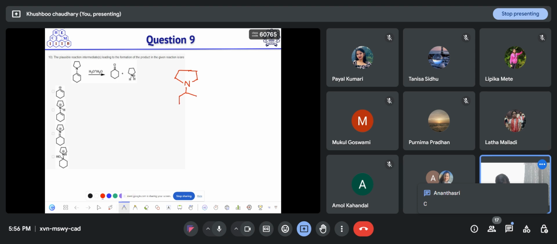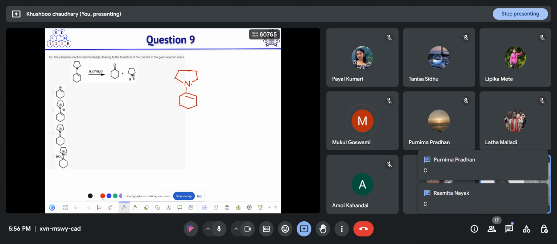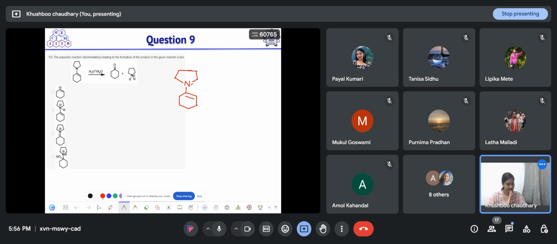Okay. Rashmita is saying C. Mukul is saying C. Okay. After C, it is getting D. Okay.